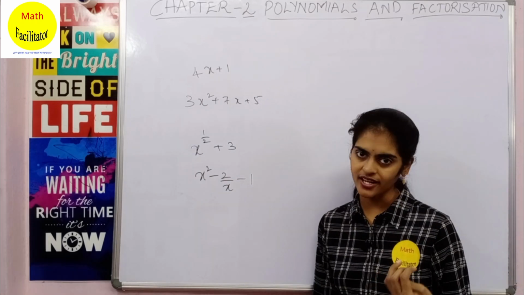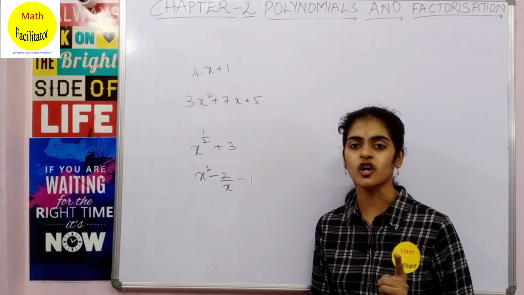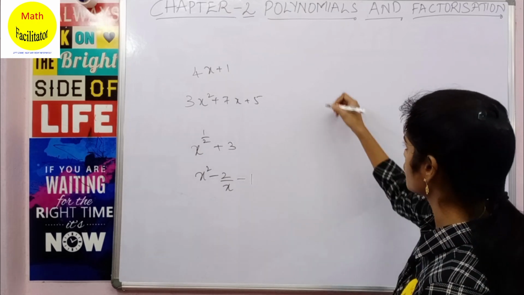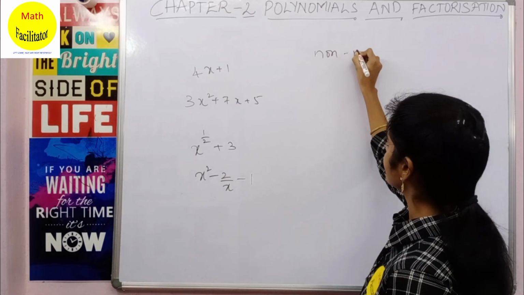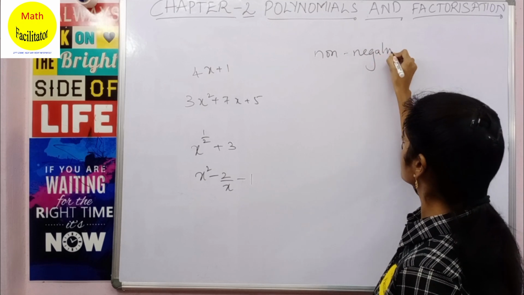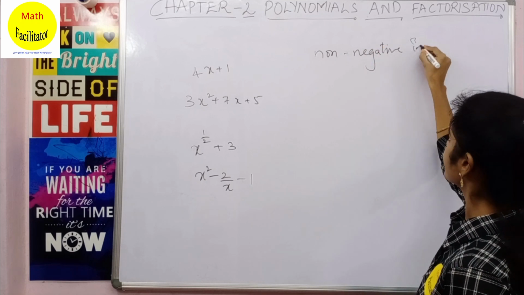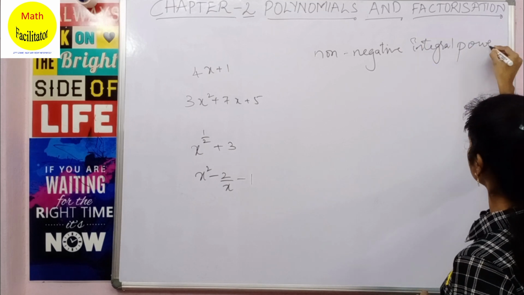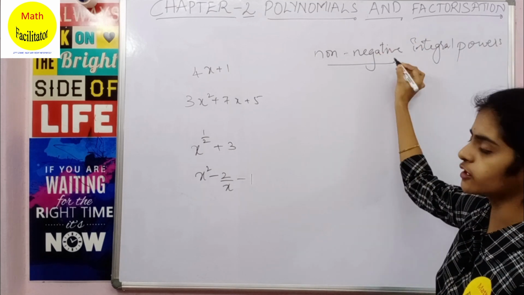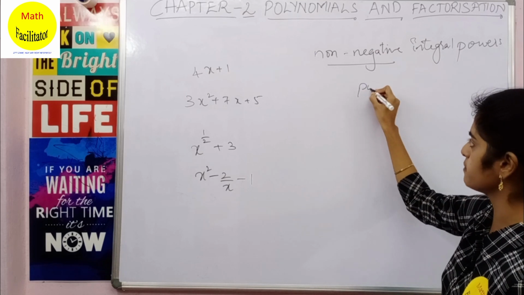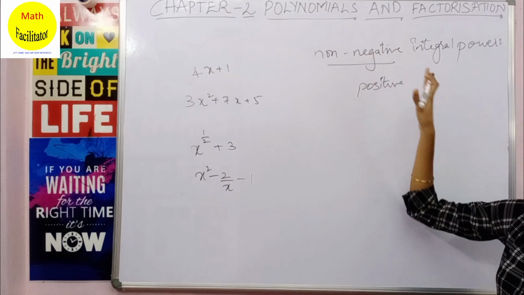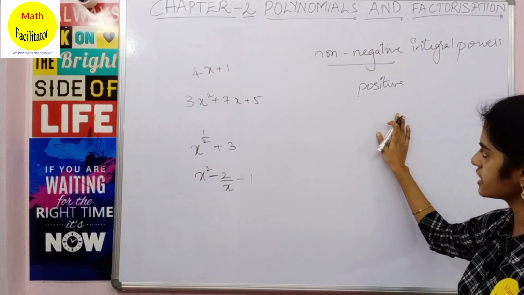The algebraic expressions in which the variables have non-negative integral powers are called polynomials. So what does this mean? Non-negative means you should have a positive power.